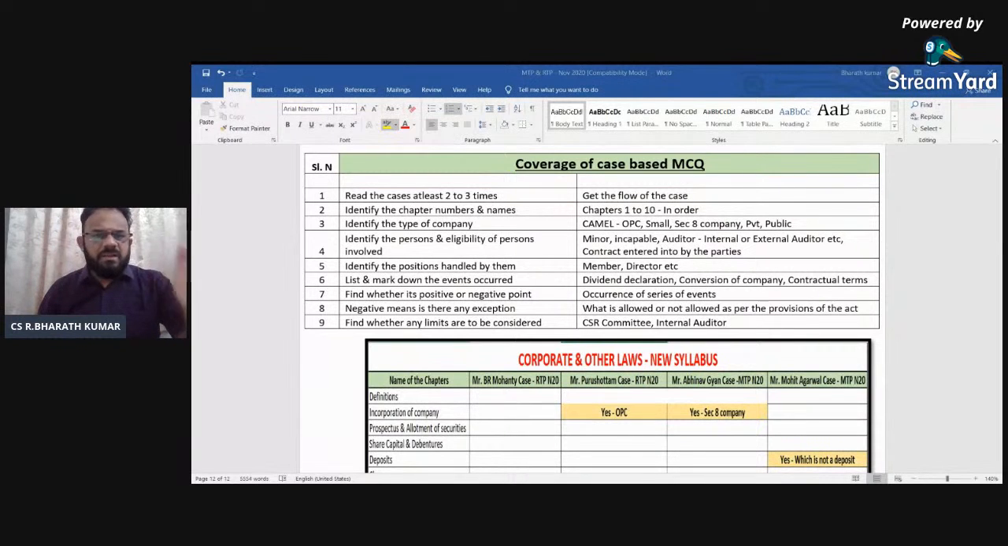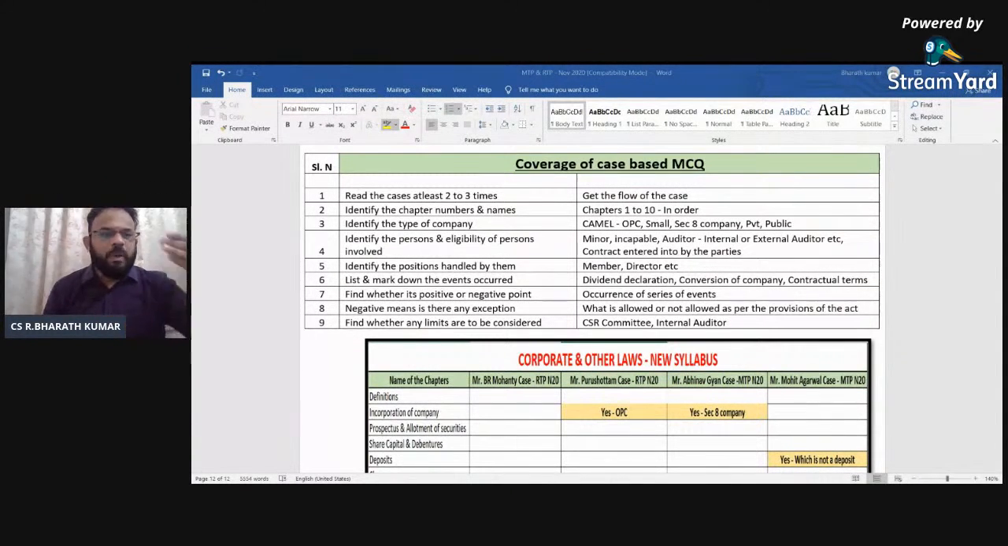Second one, chapter names. Third, type of the company. Fourth, eligibility, whether he is eligible. Now only we were talking about the minor and auditor and contract entered into, whether it is bailment or pledge. Who is the bailor? Who is the bailee? Who is the agent? Who is the principal? Who is the sub-agent? Who is the substituted agent? Like that, if you try to cover, that's the difference that we should find.